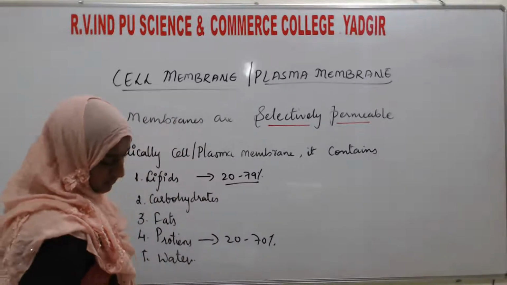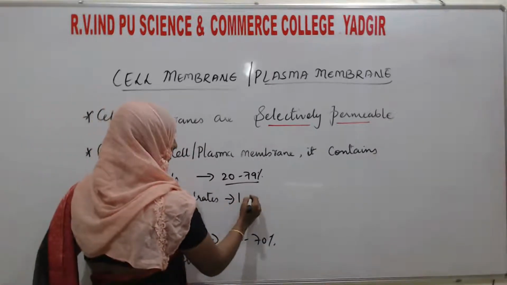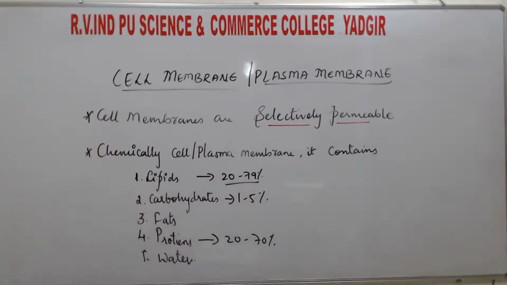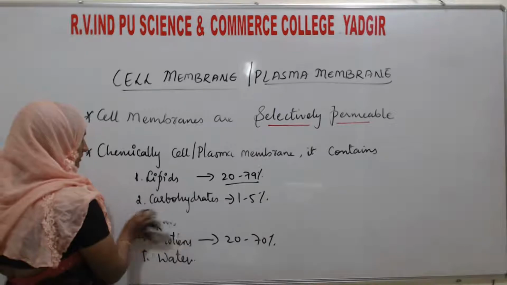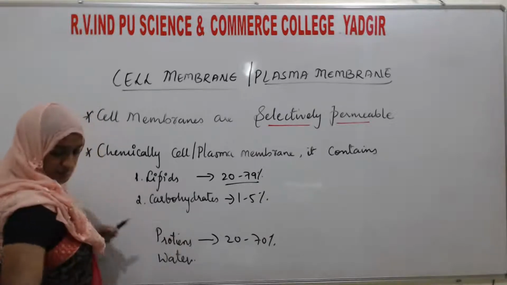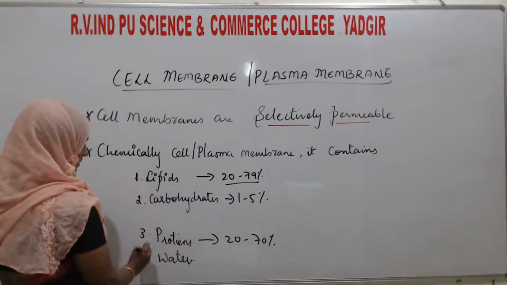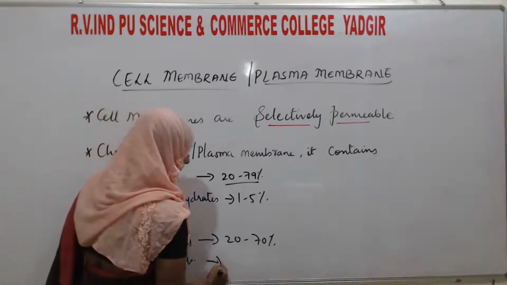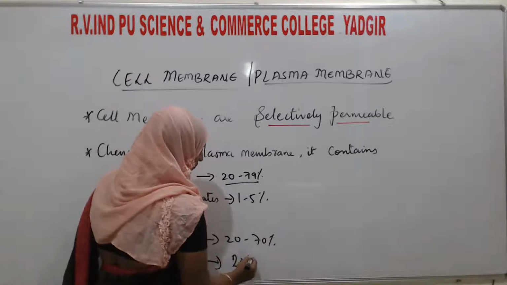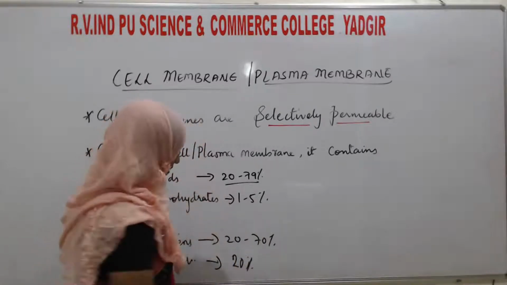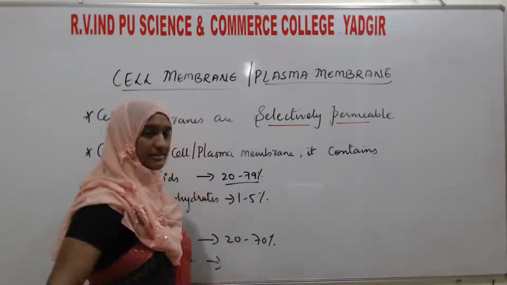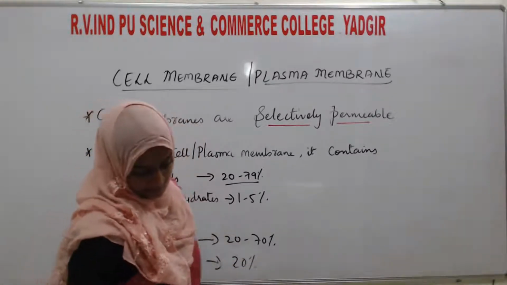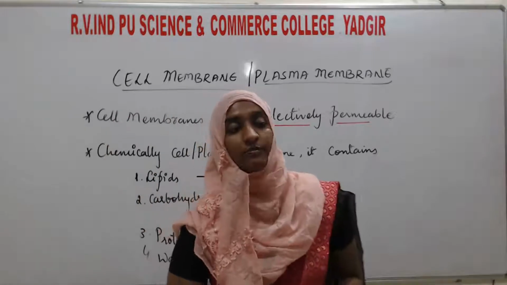Then 1 to 5% carbohydrates. I will tell you later about the fats. What about water? That is 20%. Water is present at 20%.